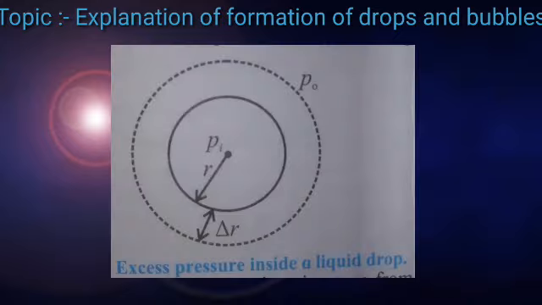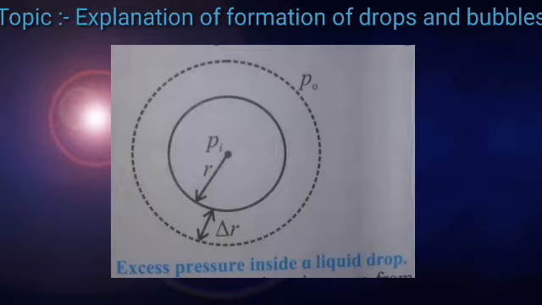Consider a spherical drop as shown in the figure. Let Pi be the pressure inside the drop and P0 be the pressure outside it. As the drop is spherical in shape, the pressure Pi inside the drop is greater than P0, the pressure outside the drop.